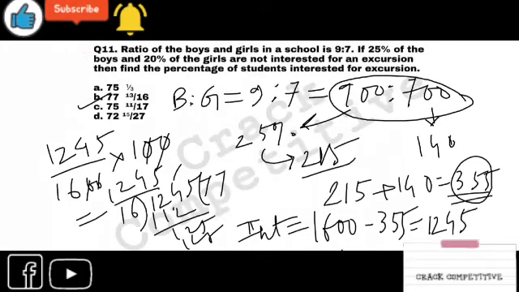Also, if you find this kind of question, go through the options as well. Like if you have already found 16 here, this calculation will take time. You can see that 16 is there, and only one option has 16 available. So B is the correct answer. You just have to calculate this part only, you don't have to calculate the rest. When you have seen that there is 16, go for option B.